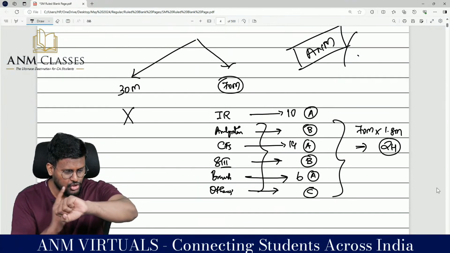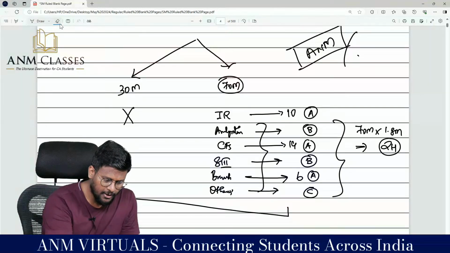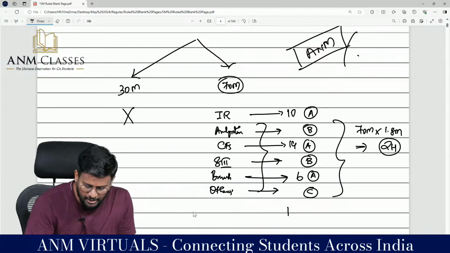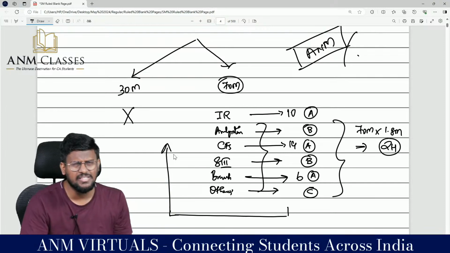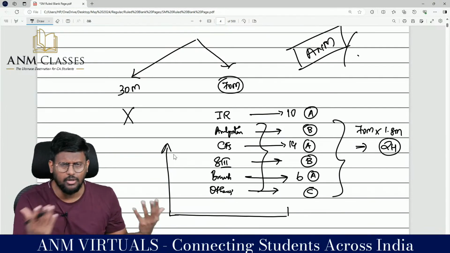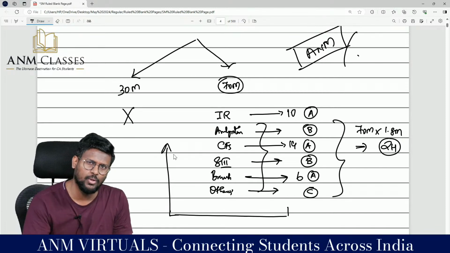Once the watch is showing that the time is 2 hours, I will come back to the MCQ part. The MCQ part is the 30 mark area. This is how I will be planning my examination. By that 2 hours, I would have completed the 70 mark, or would not have completed the 70 mark, right? But once the 2 hours are over, I will come back to MCQ.